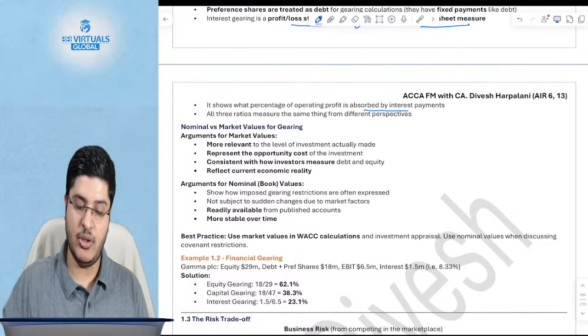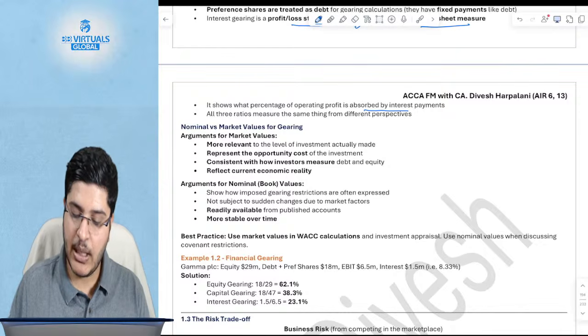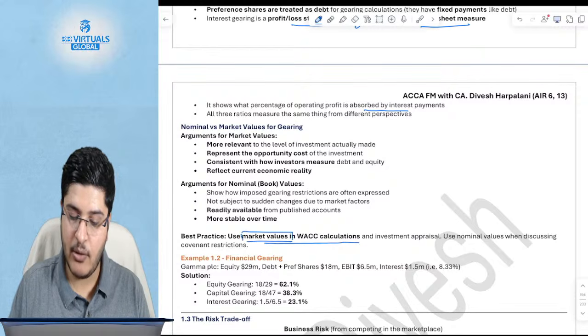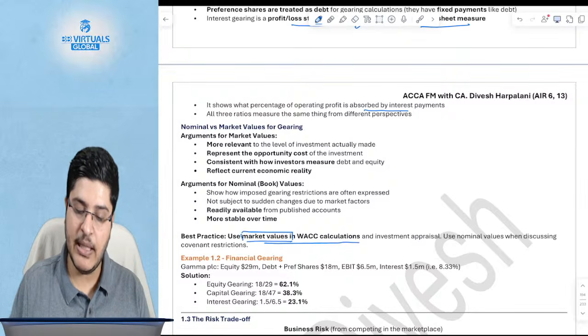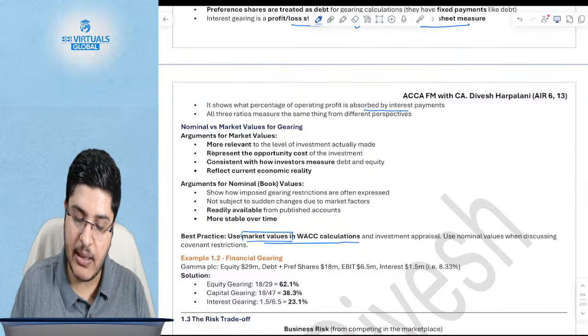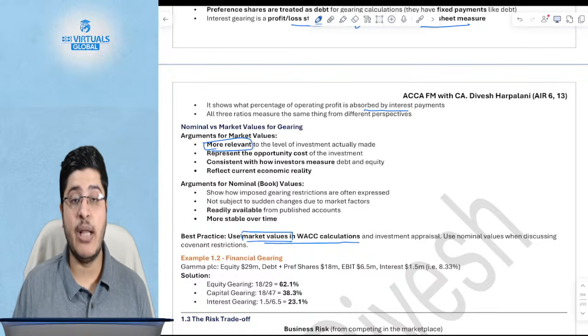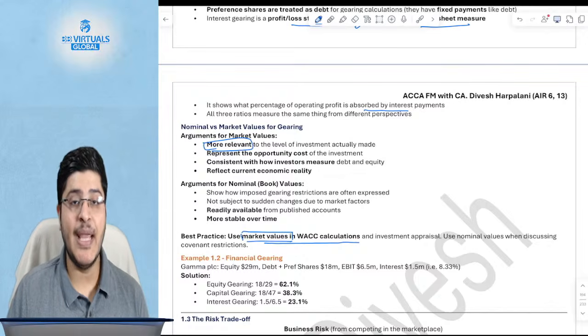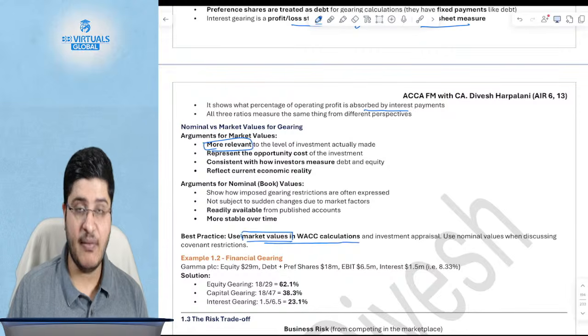Should you go for market value or should you go for book value? We've discussed this yesterday. From the perspective of WACC calculations, you should always use market value, and hence accordingly you should also use market values from a perspective of gearing, because that is more relevant. But of course sometimes what might happen is, if your share price is artificially inflated or deflated and does not give the right picture, you might also want to calculate the gearing from a book value perspective, and that could well happen.